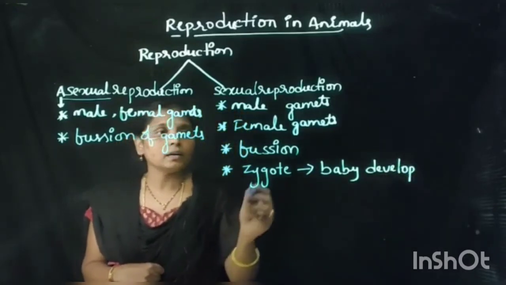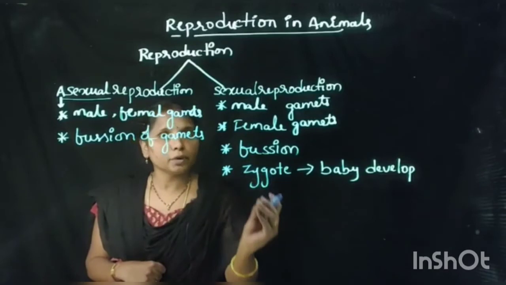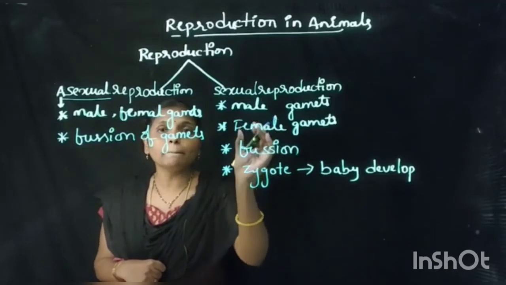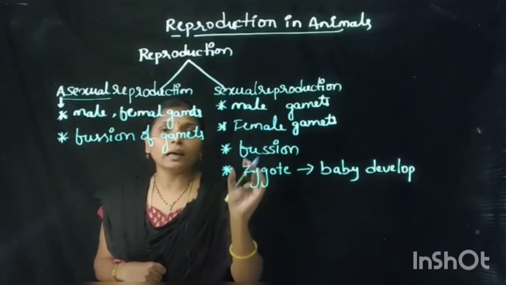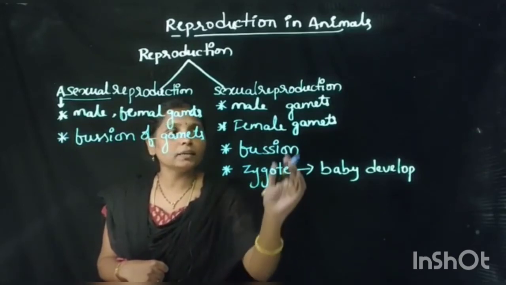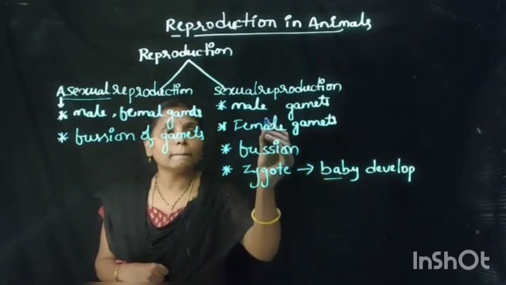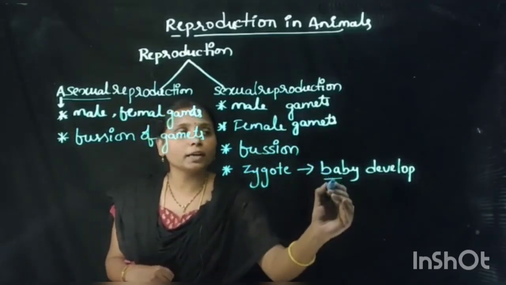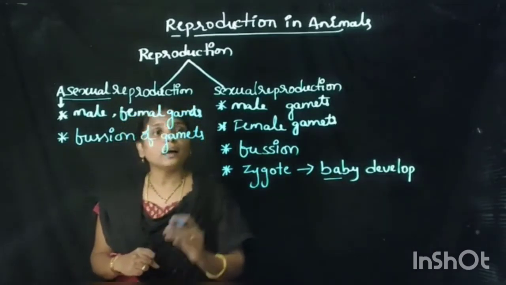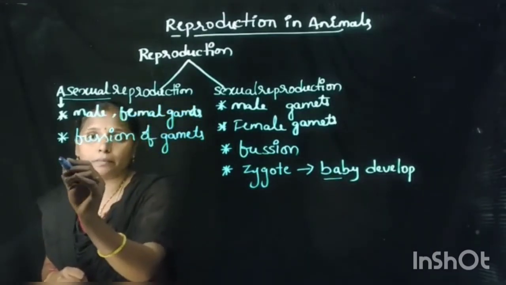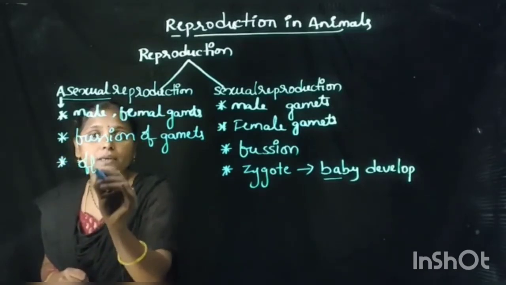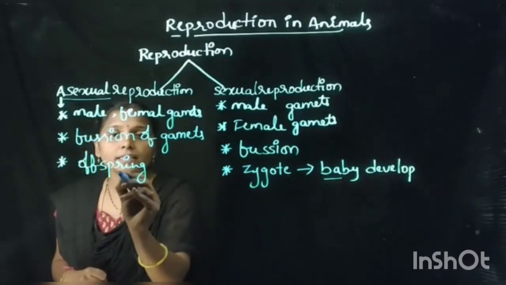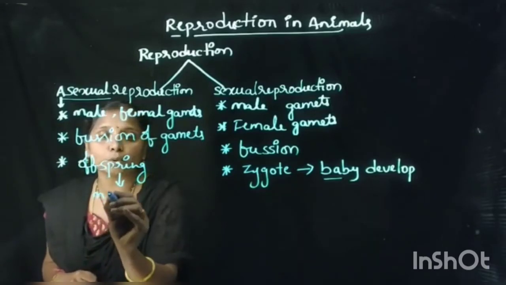Means in the zygote there is a role of male and female. In the formation of the zygote, compulsorily male and female gametes should fuse and form the zygote. Here we find in the baby that male characters and female characters are both present. But as these babies or offsprings arise from their mother alone, they resemble their mother only.